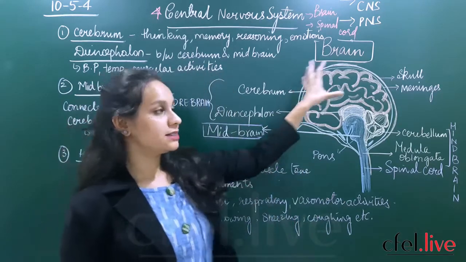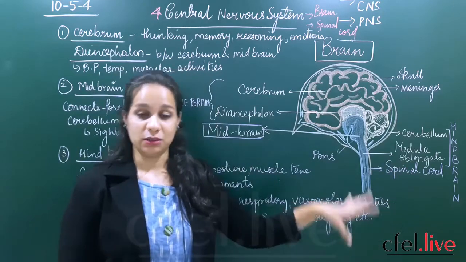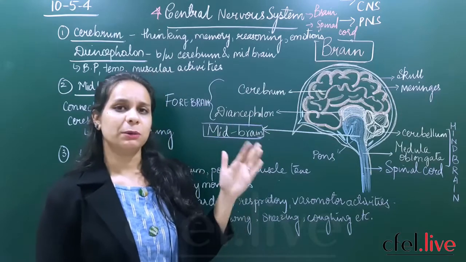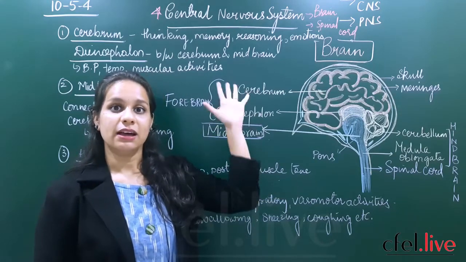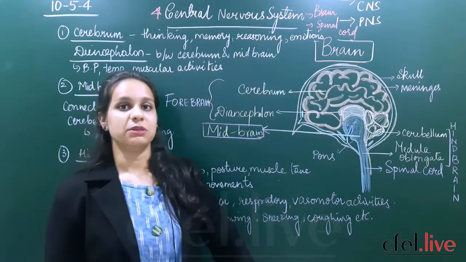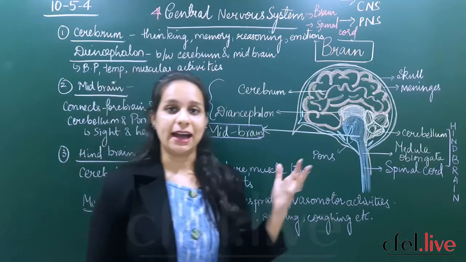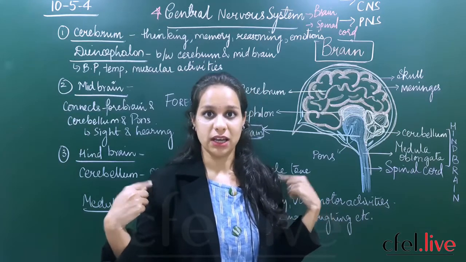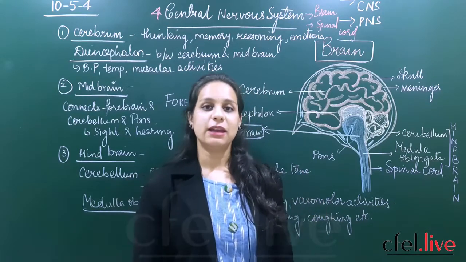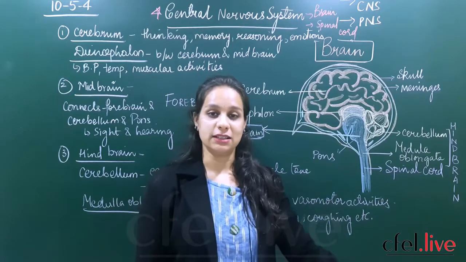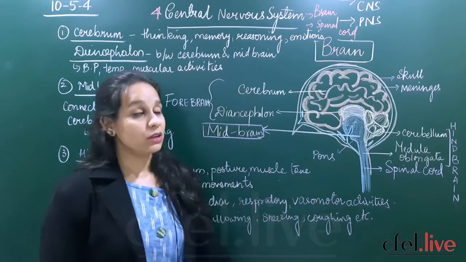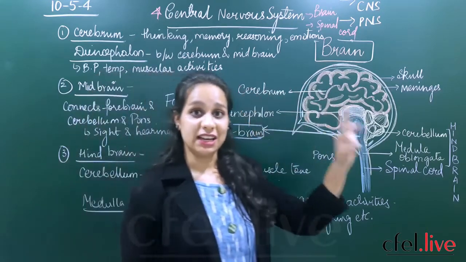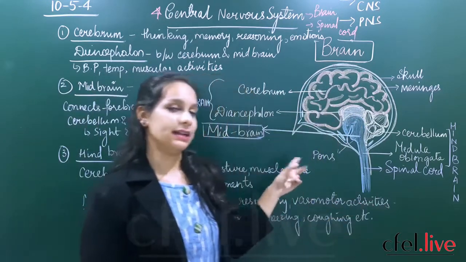So the brain is a very important organ in the body, situated on the anterior part of your body. What do you mean by anterior part? It is the above side. Posterior part means the below side. So my hands are on the anterior part of my body, that is the above part. My legs are on the posterior part of the body, that is, they are present towards the down. So the anterior part of the body has a very important delicate organ called the brain.